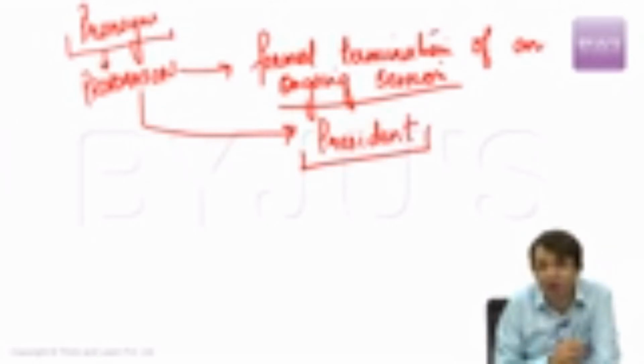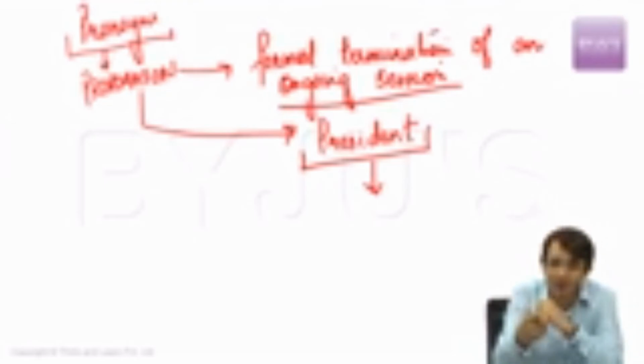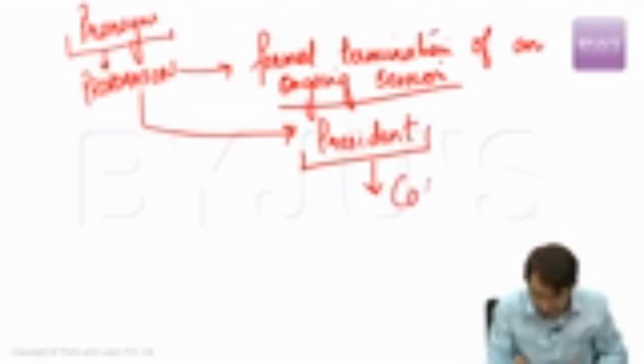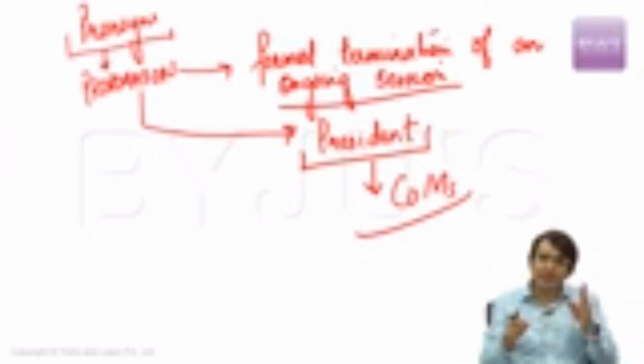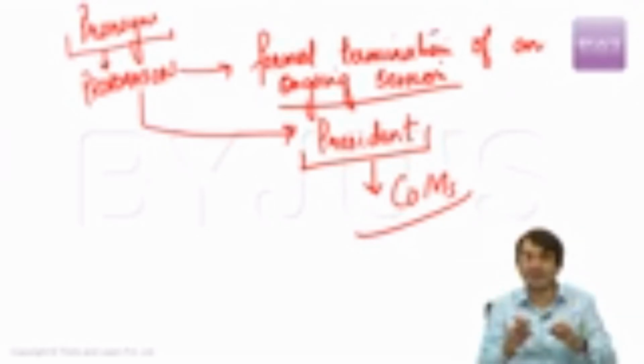Can the President of India do this on his own? No. Under Article 85, Clause 2 of the Indian Constitution, the power is vested with the President of India to terminate a session, to prorogue a session, but only on the advice of the Council of Ministers. That means just like the President can convene the session of Indian Parliament only on the advice of the Council of Ministers, it is only on the advice of the Council of Ministers that the session of Indian Parliament can be terminated. The session of Indian Parliament can end.